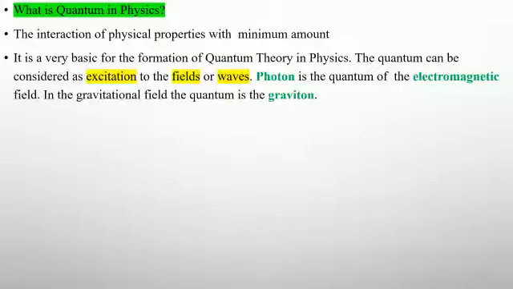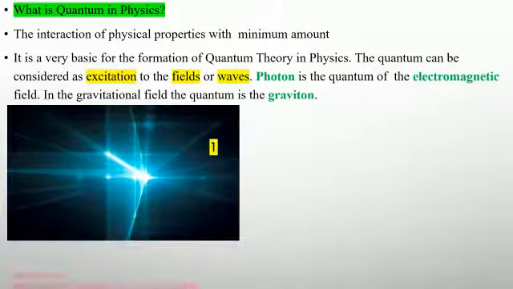Here we find the electromagnetic field and gravitational field. In the electromagnetic field, the photon is the quantum. In the gravitational field, the graviton is the quantum. So, photon and graviton are quanta in their respective fields.